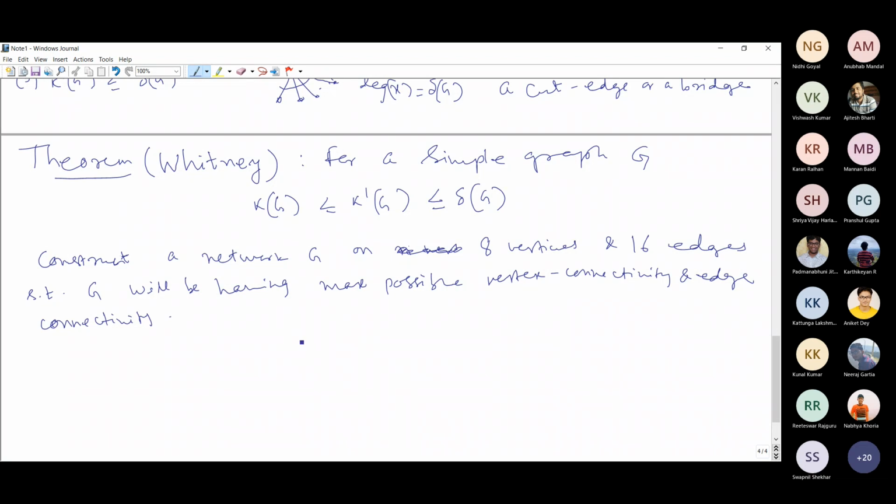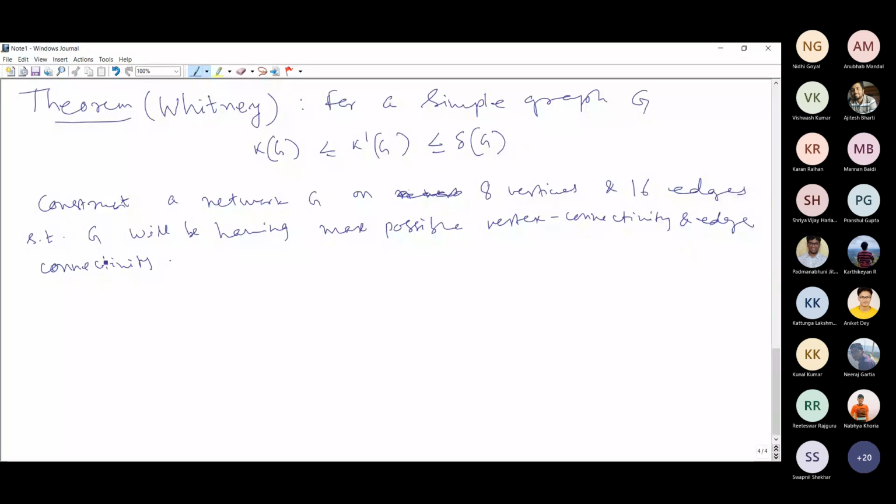Well, tell me, how can you construct this network? See, here I am giving one example of such a network, but that won't be the best possible one. I am constructing a network with 8 nodes and 16 links.